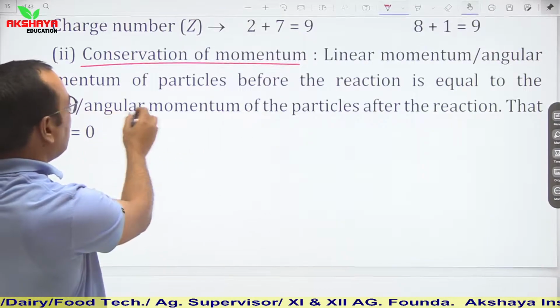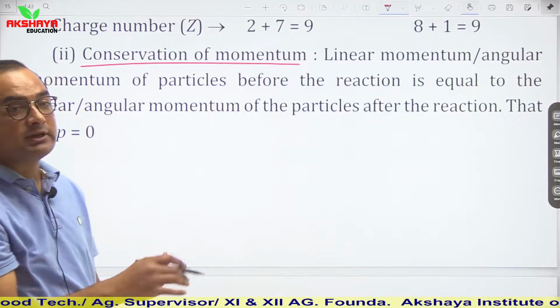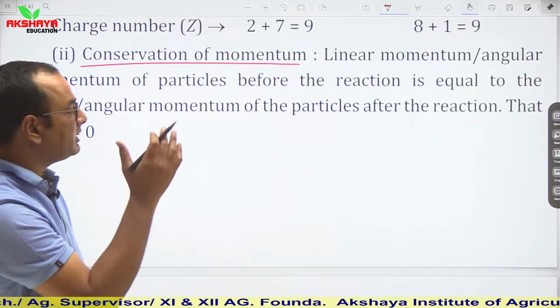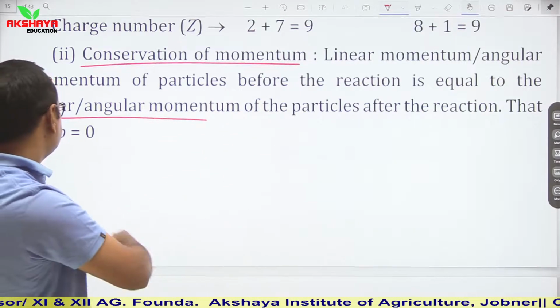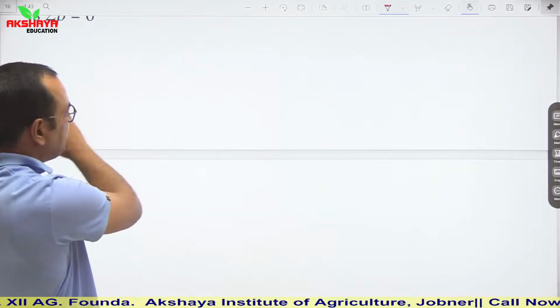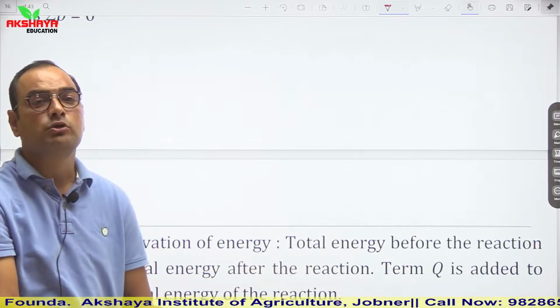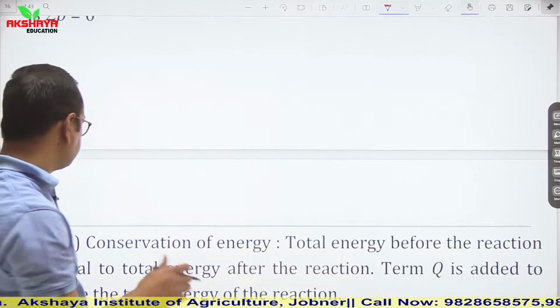So linear momentum of particles before the reaction, before the reaction meaning of reactants, is equal to total momentum of particles after reaction. In other words, we can say summation P is equal to 0. It means total momentum remains conserved.